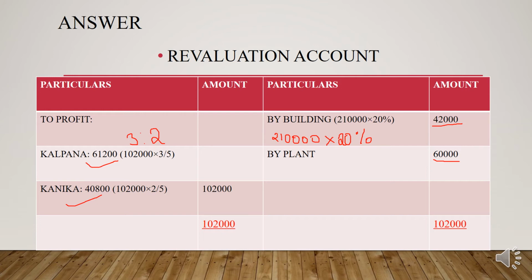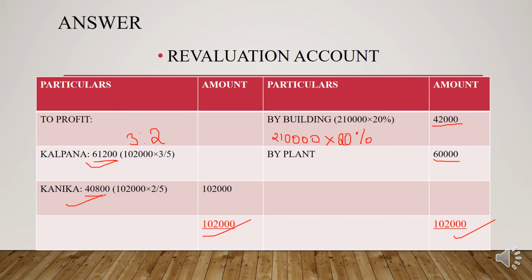Then you will get 61,200 and 40,800. And after that you need to total the amount column. So this is how you need to do the revaluation account.